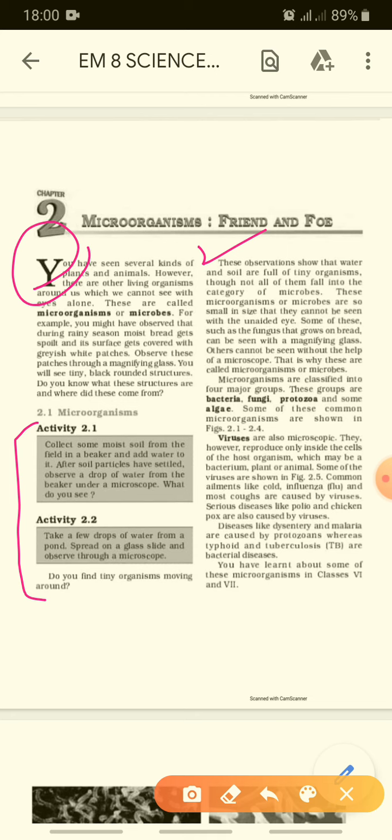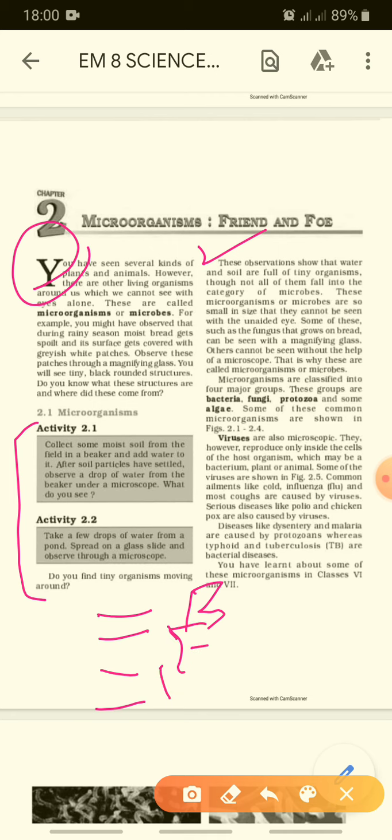Others cannot be seen without the help of a microscope. That is why these are called microorganisms or microbes. Now, these microorganisms are classified into 4 major groups. First is bacteria. We all know about it. Second is fungus. Fungi, we can say.